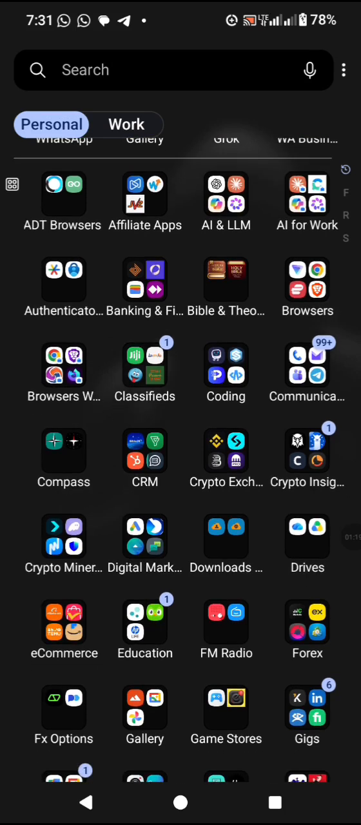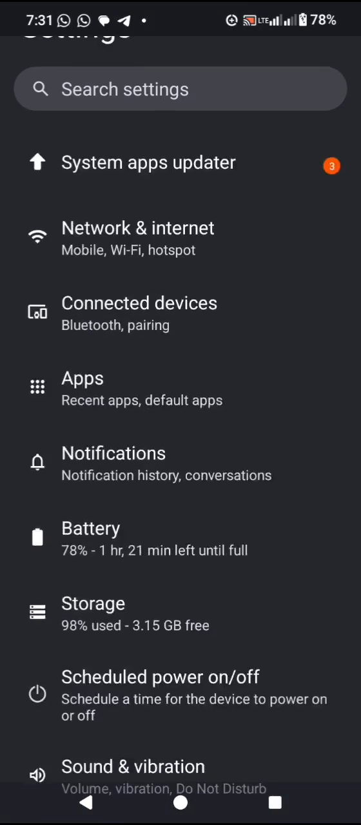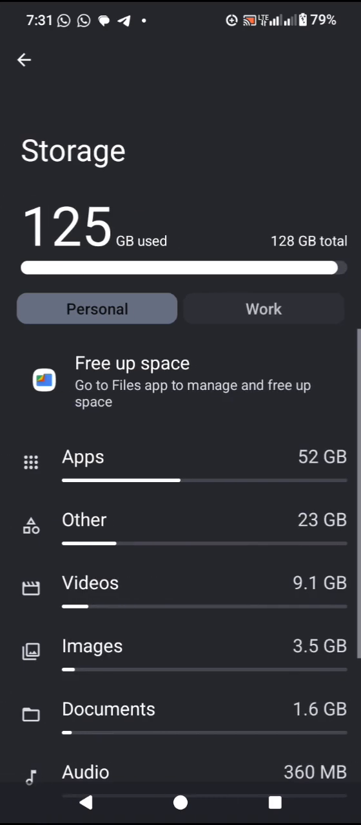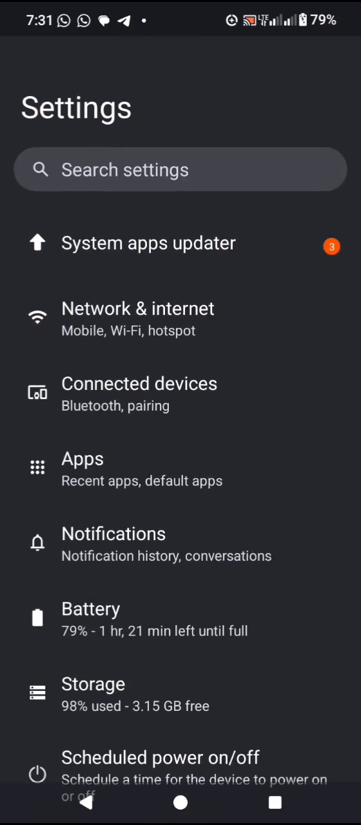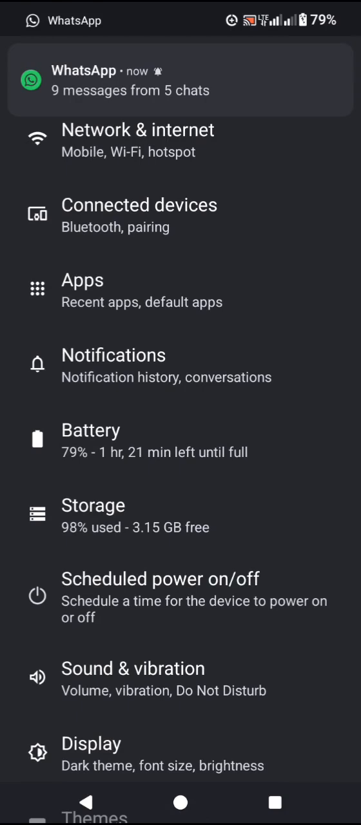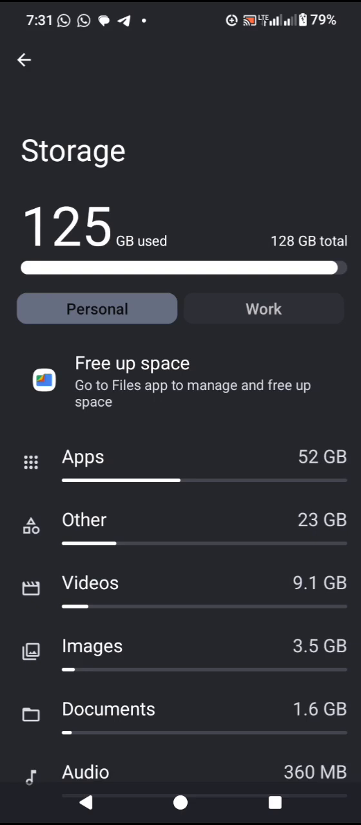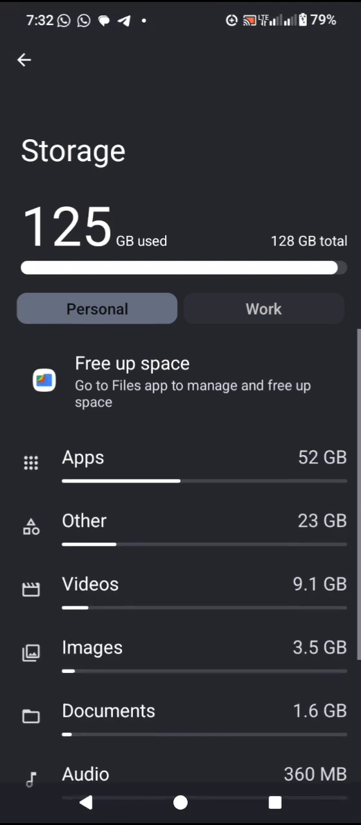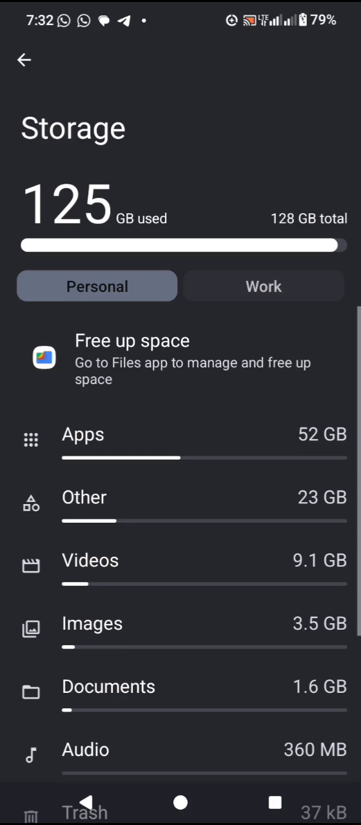So the first thing I want you to do is access your settings app. Maybe I was too fast. After you open up your settings app on your Android, the next thing I want you to do is tap on storage. When you open up the storage, you see a detailed breakdown, a detailed analysis of all the stuff that is taking up your space.